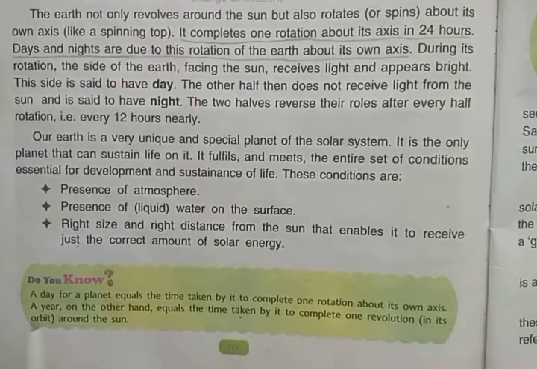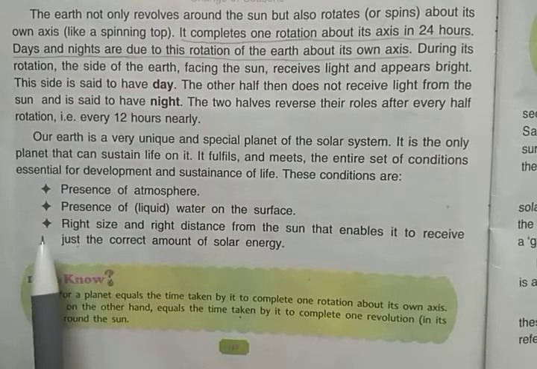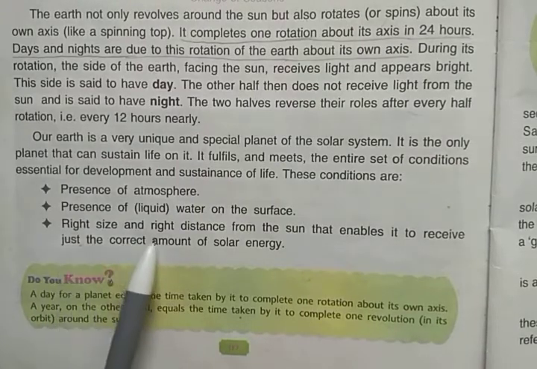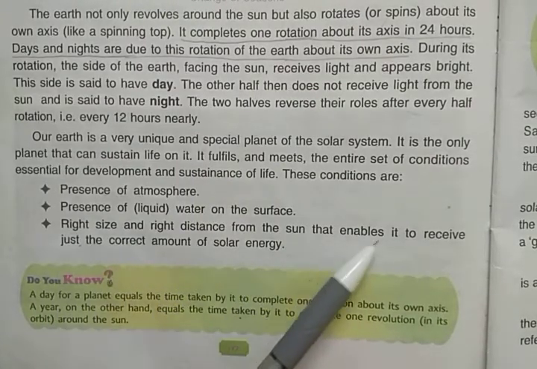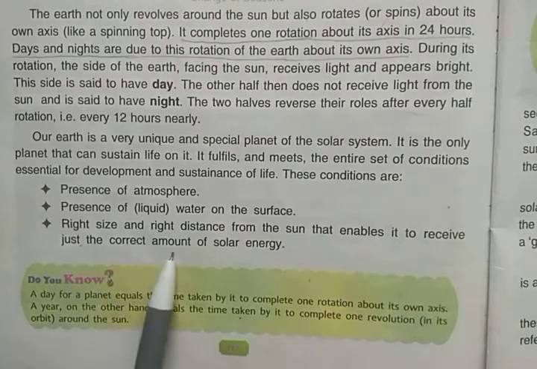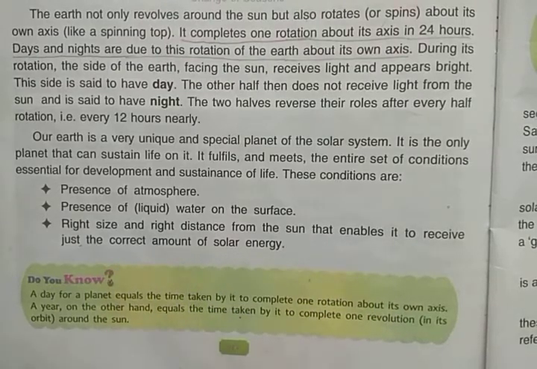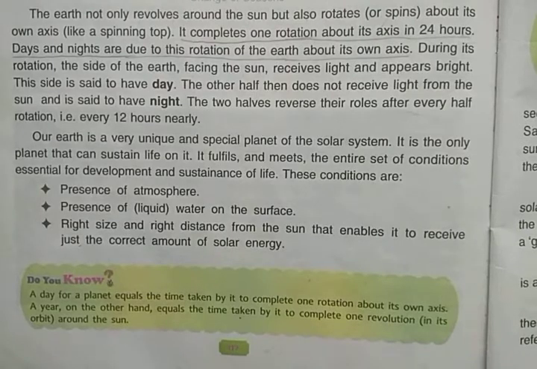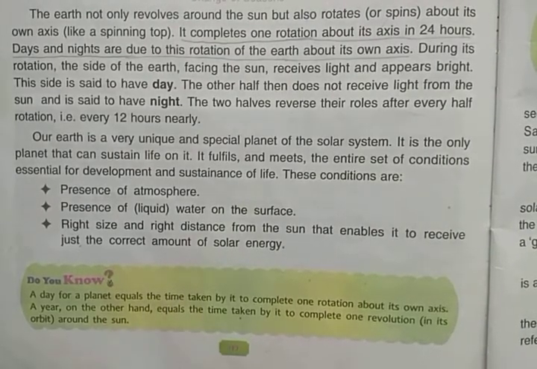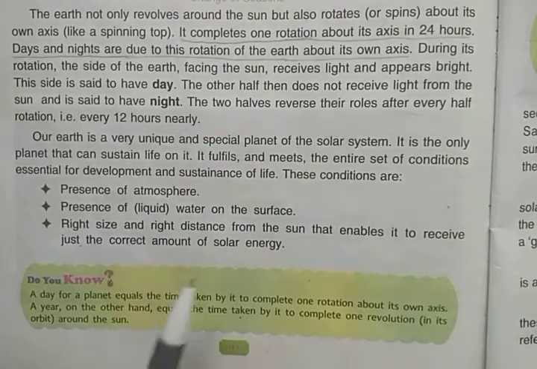And water is very important for life. And third is the right size and right distance from the sun that enables it to receive just the correct amount of solar energy. That means it is at the right distance from the sun, so that it can receive a proper amount of solar energy.